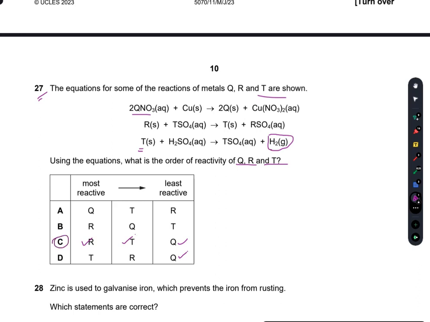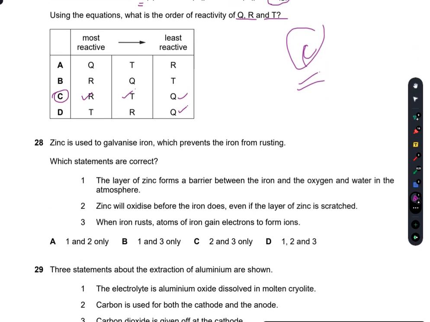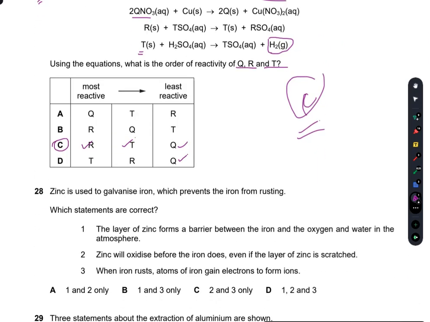First thing is that if R will displace T, then obviously T is less reactive than R, and if T displaces hydrogen, then it is definitely above Q. So C is the right option. You should memorize the reactivity of the metals.